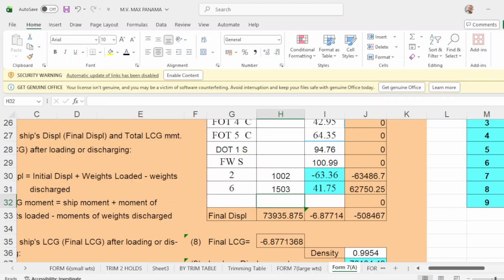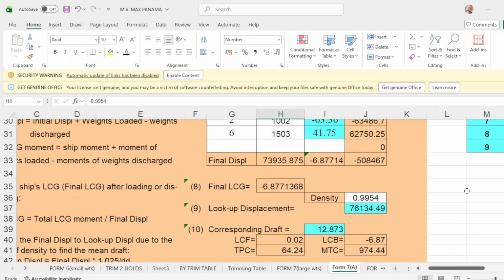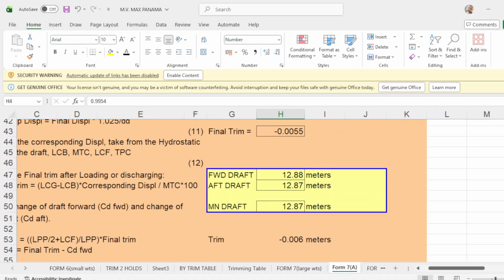And your density, okay, same. Click this one, 9954. And this one is 9954. Then your drop forward, main drop is 1287. Then you still have the same results here. Okay, almost even keel. So you have your form 6 as backup.